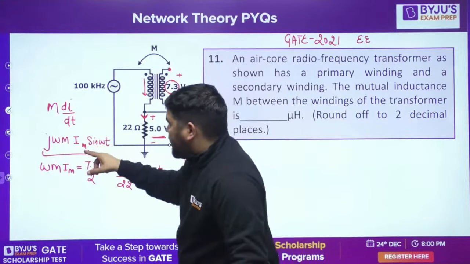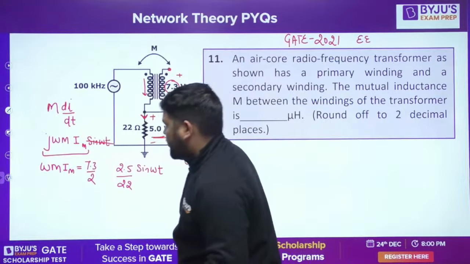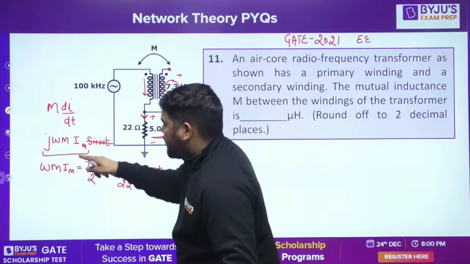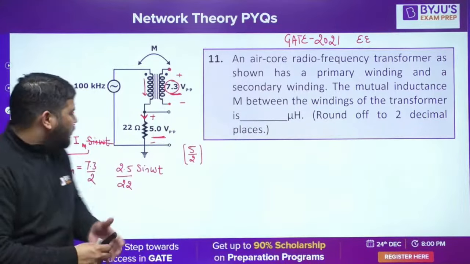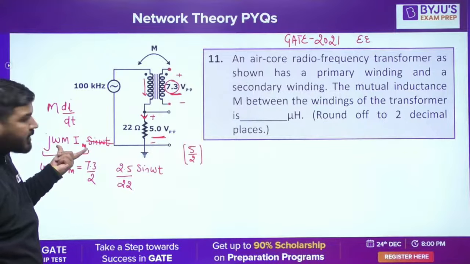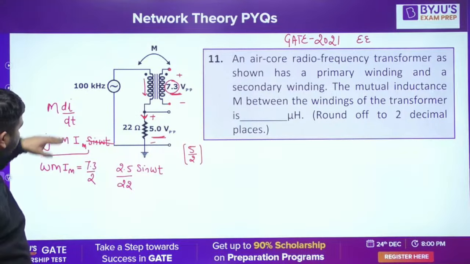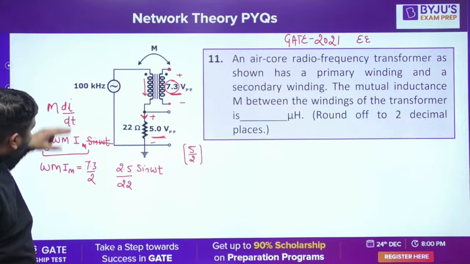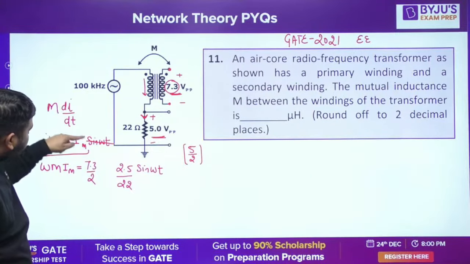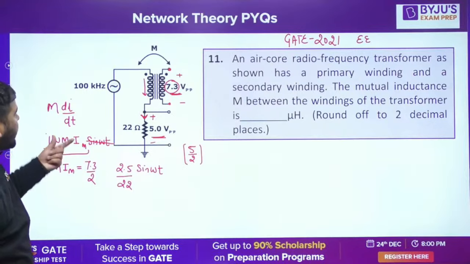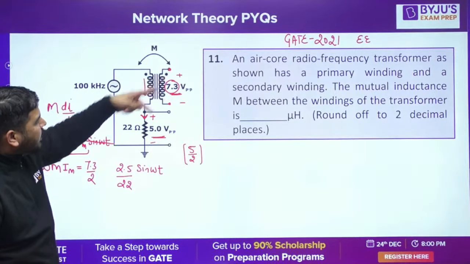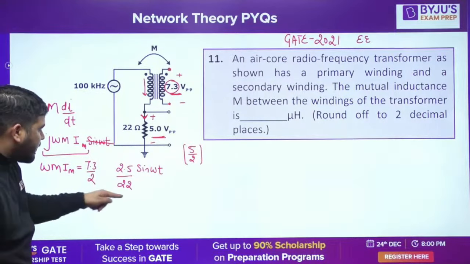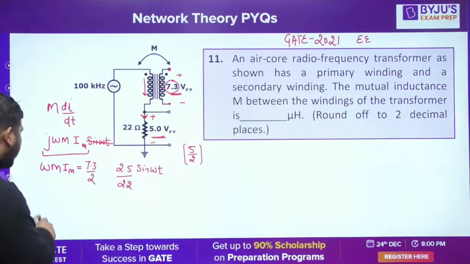It means this will not be sine, this will be cos. But I'm not interested in sine or cos, I'm interested in the maximum value. So d by dt is replaced with j omega M into whatever the maximum value of the current is. So j omega M into Im is the maximum voltage across this coil, and the maximum voltage across this coil is 7.3 by 2. Now what is the maximum value of Im? Im has the maximum value 2.5 divided by 22.